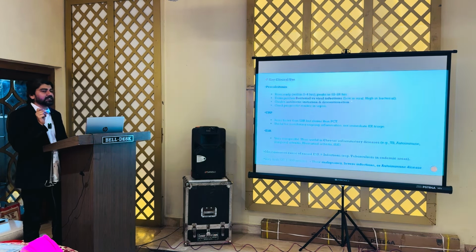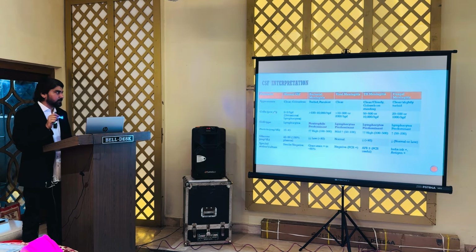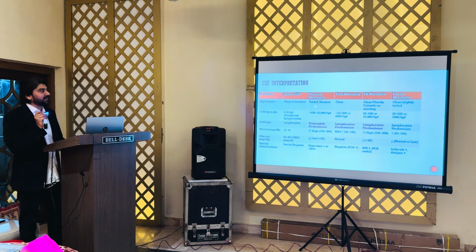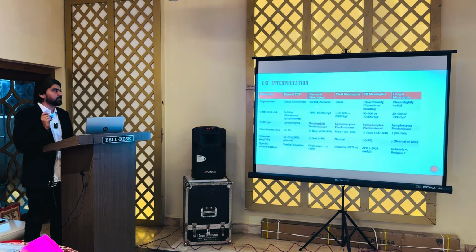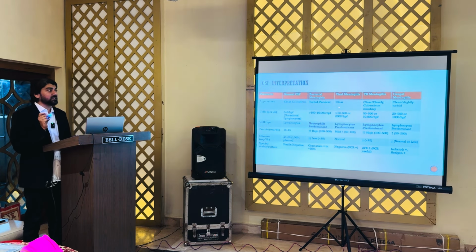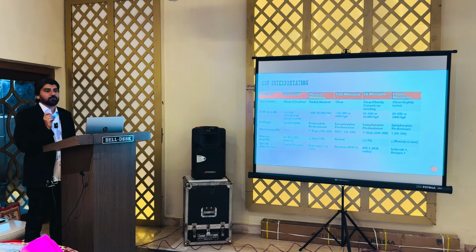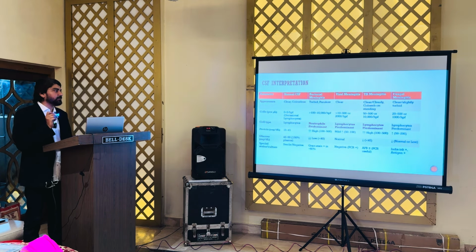Now, coming to CSF interpretation, another very important topic. If you talk about the normal CSF, we know it is clear and colorless. The cells are 0 to 5 per high power field, only occasional lymphocytes are seen in the normal CSF. And the protein, 15 to 45 mg per dl is the normal range. But coming to bacterial meningitis, in appearance the CSF will be turbid and sometimes purulent depending on the severity. The cell count is very high, can be up to 10,000 per high power field. And the most important cell that helps to distinguish and clinch the diagnosis is the neutrophils.